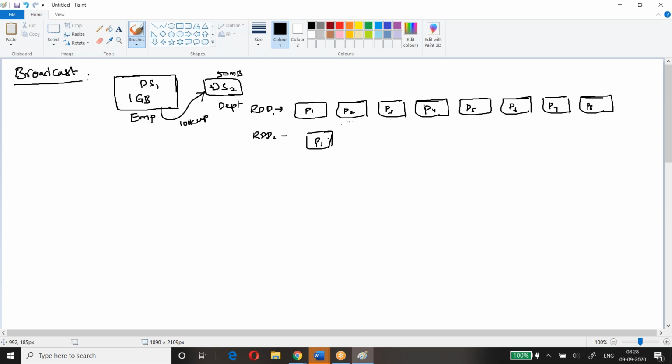Let's assume a cluster. I'll simply take 4 nodes, to make it very simple.